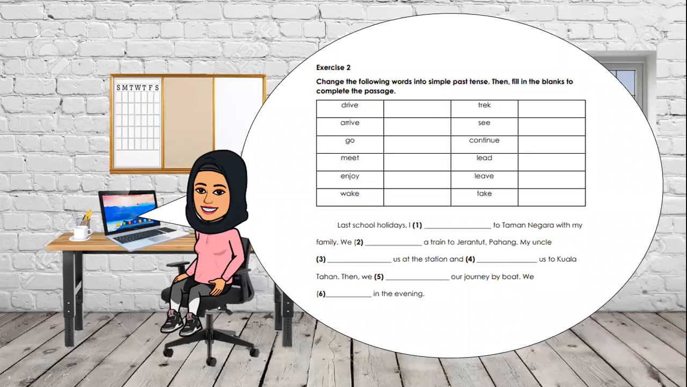Last school holiday, I go to Taman Negara with my family. But it is in the past, last school holiday, so it has to be went. The past tense for go is went. So last school holiday, I went to Taman Negara with my family. Very simple, very easy. Any questions, you can just ask me in Google Hangouts. I'll be there.